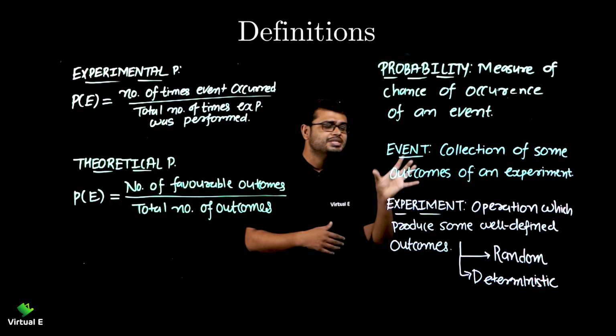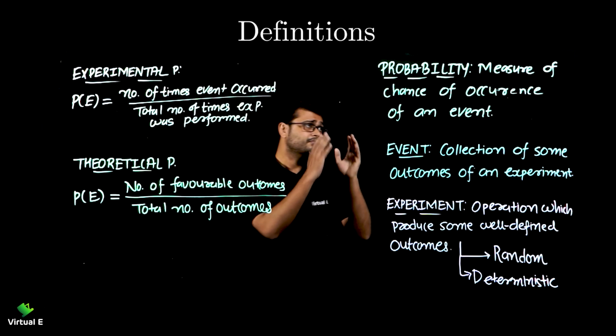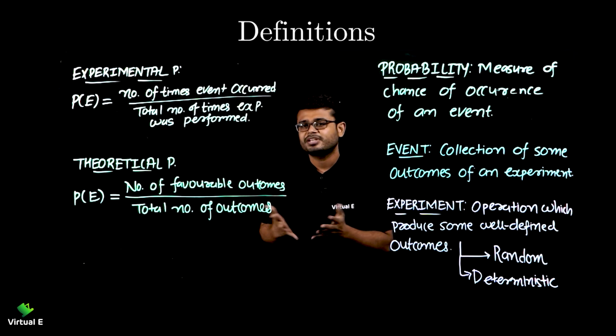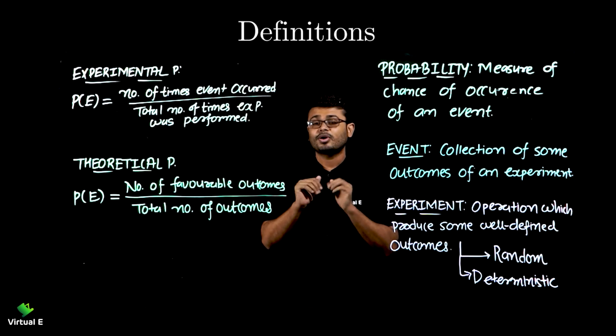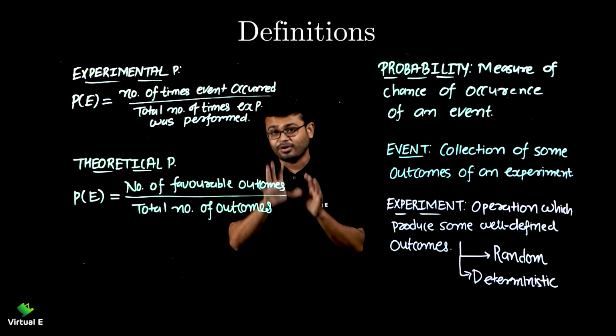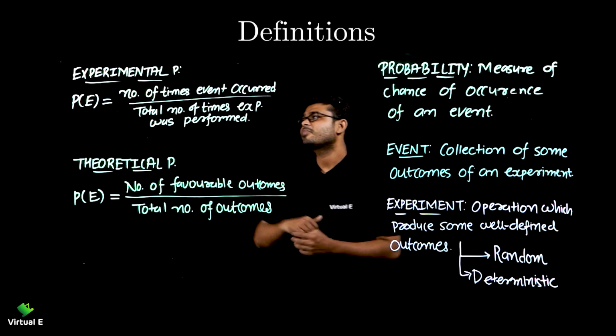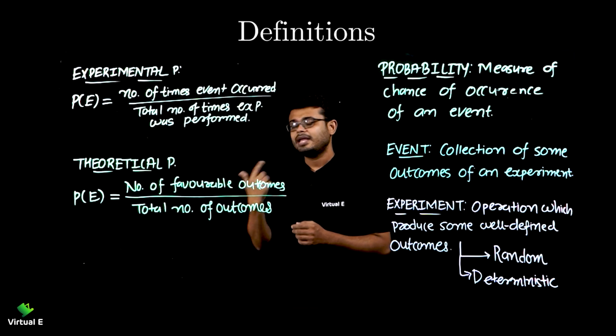So these are the three basic ideas of this chapter. Now let's discuss types of probability. Now you must be thinking, I've never studied about the types of probability. You're wrong. You've studied in grade 9. If you're already aware of it, you've studied, great. You're doing great. Now, there are two kinds of probability, experimental and theoretical.